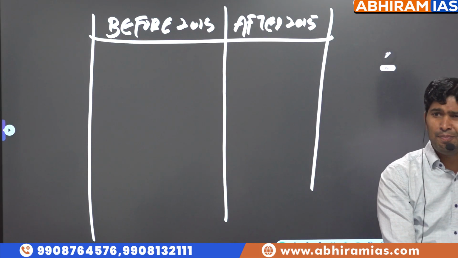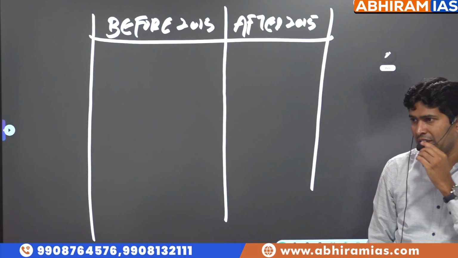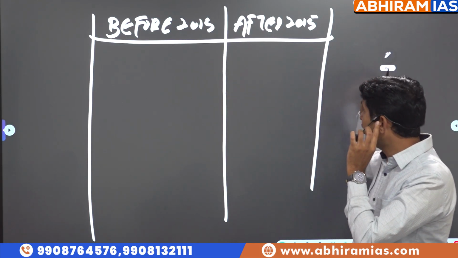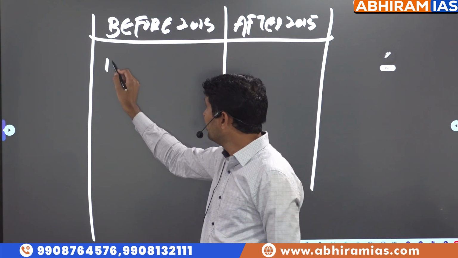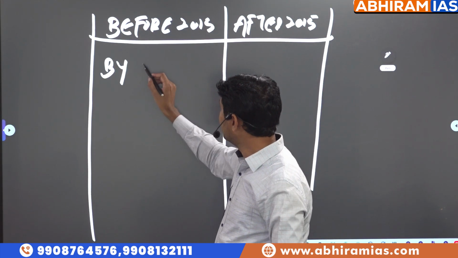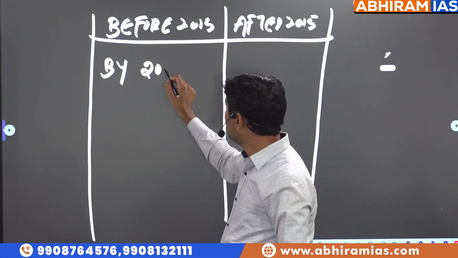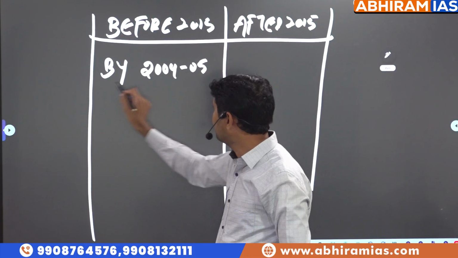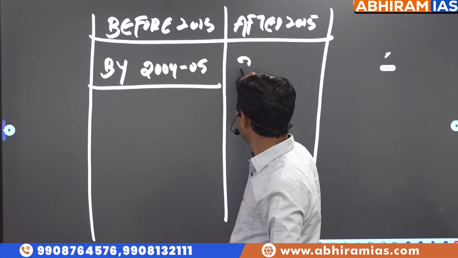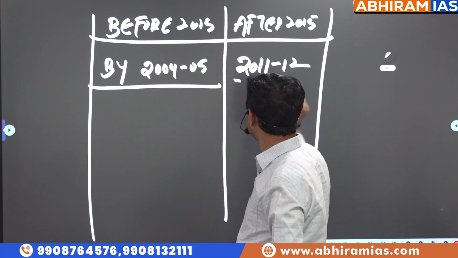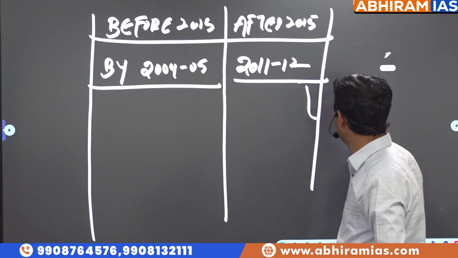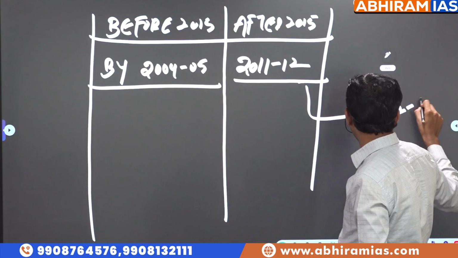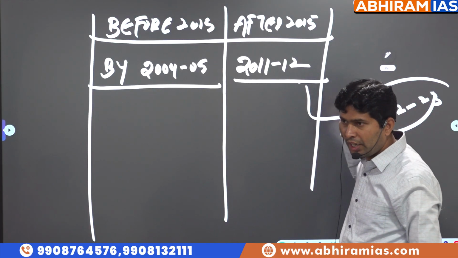So what were the three major changes that happened in estimation of national income before and after 2015? Before 2015, 2004-5 was the base year. After 2015, the base year was revised to 2011-12. Now revised to 22-23. Okay?